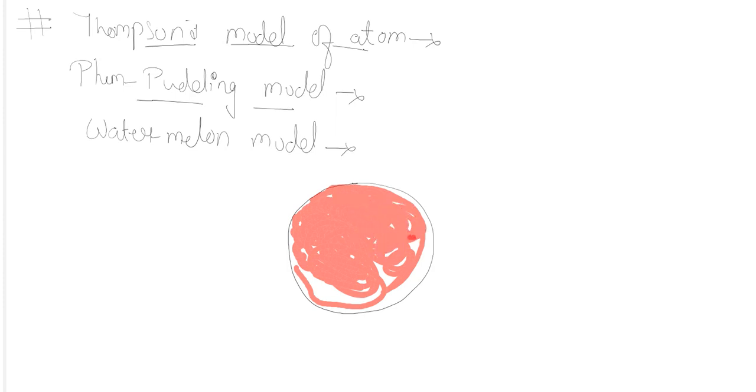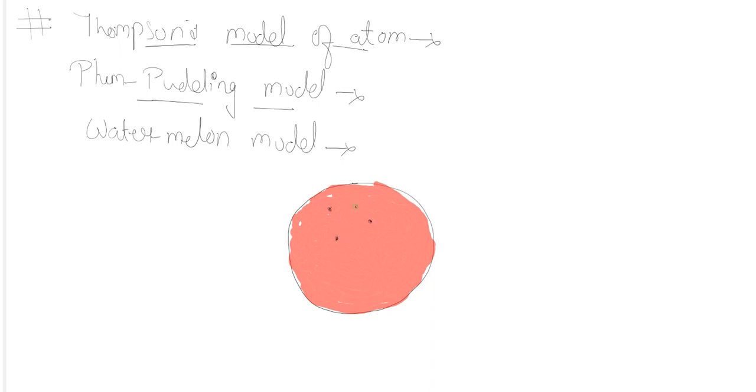So this is the red colored matter, and in this matter we know that black colored seeds are there.